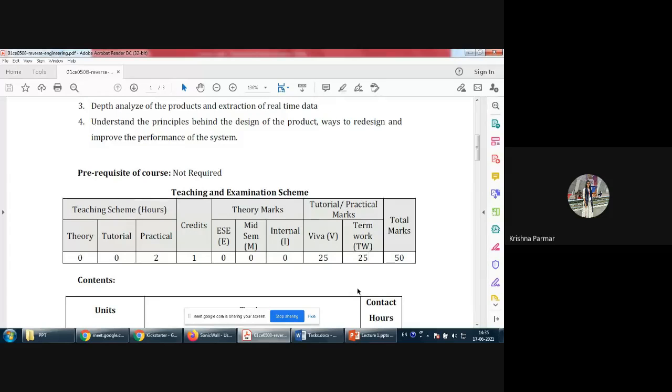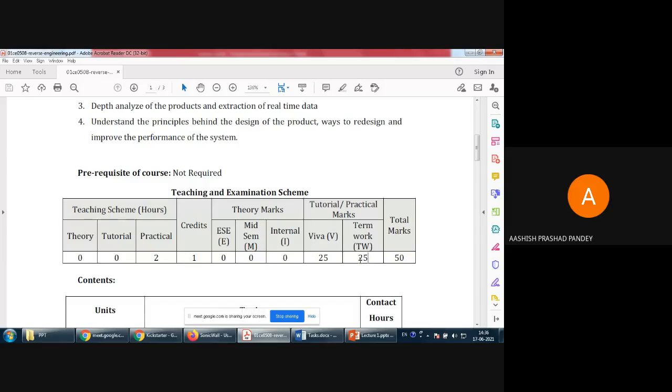Now the most important instruction is that we need to complete this entire subject on or before 31st July. We need to complete Viva and term work and everything on or before 31st July.